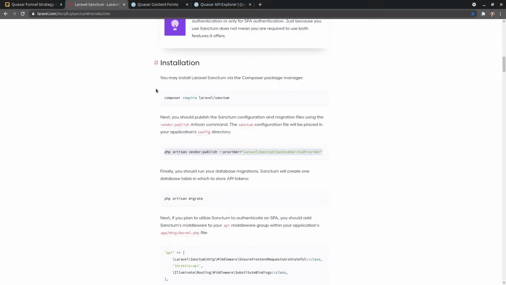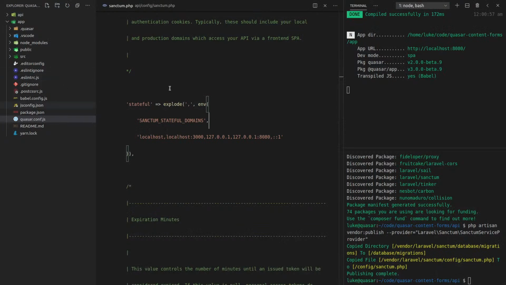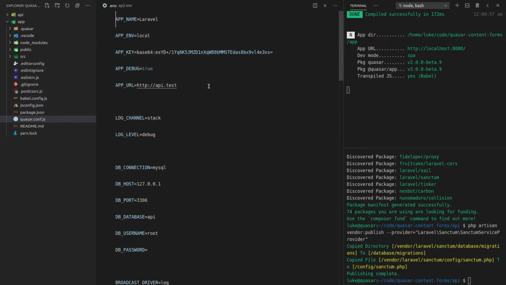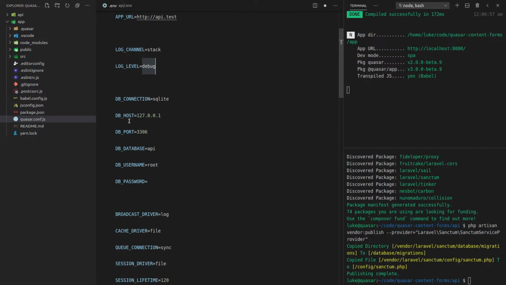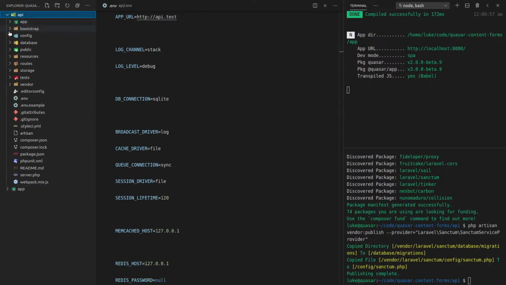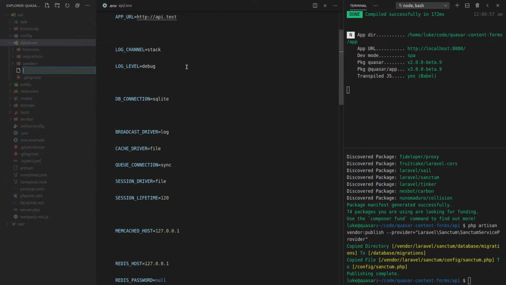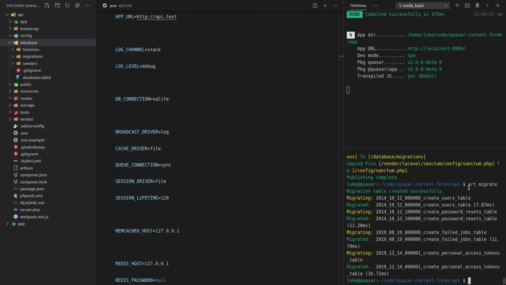The next thing we need to do is migrate the database. So I'm just going to use SQLite to keep things simple. We might swap it out later on. Let's try this. SQLite, meaning I can actually get rid of all of this other stuff. One of the great things about SQLite, it's very easy to set up. If we get a database, we can create a new file called database.sqlite. And now I think I can actually just migrate it now. Migrate. And there we go.